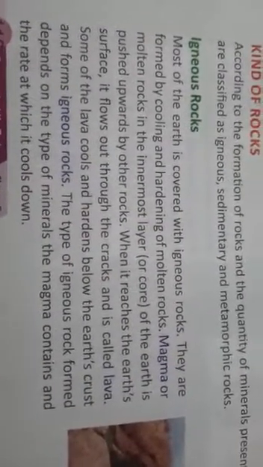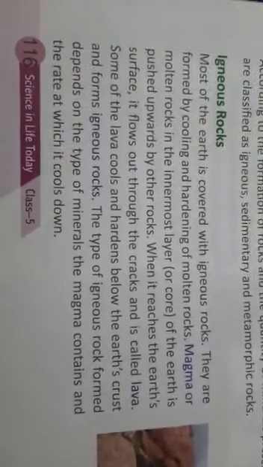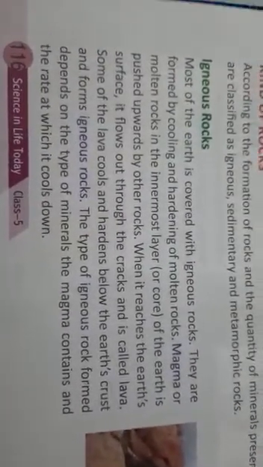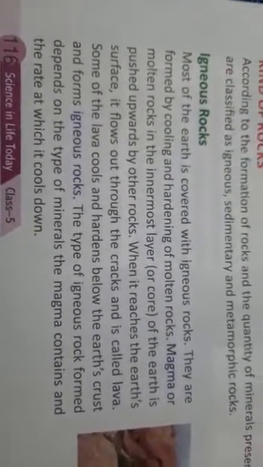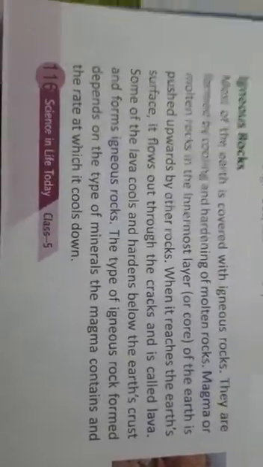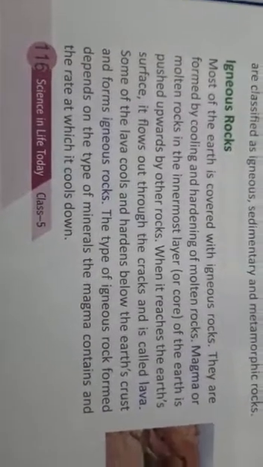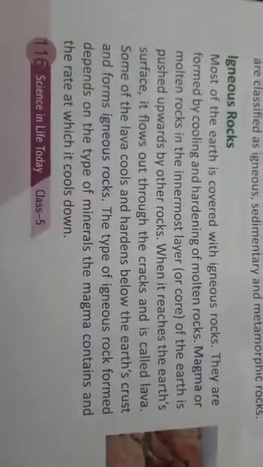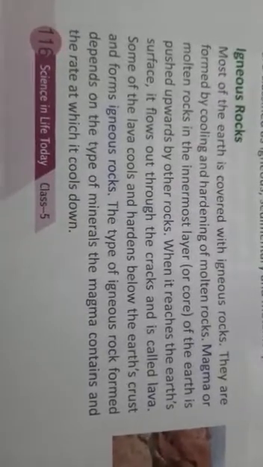Okay, so first we have done that the earth is full of rocks, and afterwards one of the most important words is magma. Magma, or molten rock, is in the innermost layer of the earth. Clear? Firstly, we have discussed the outer layer of the earth, that is called the crust, and molten rocks, the innermost layer of the earth, will be pushed upward by other rocks.